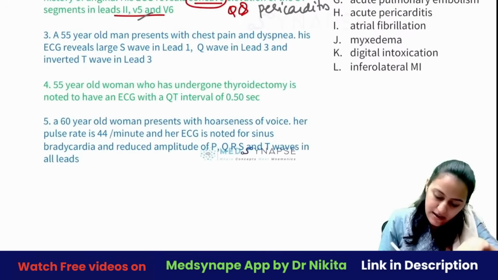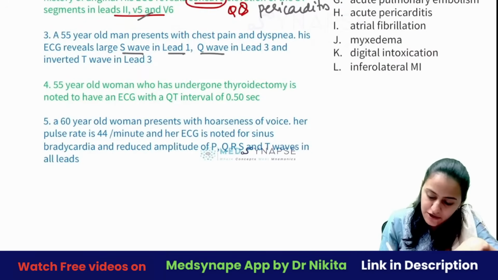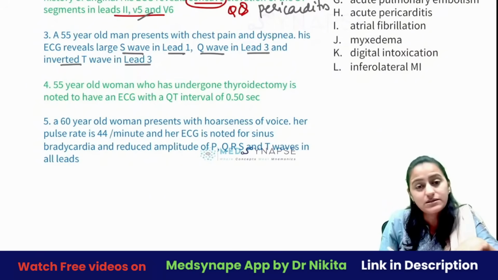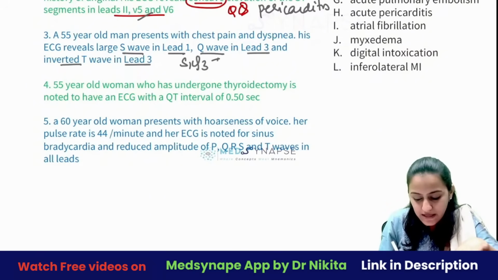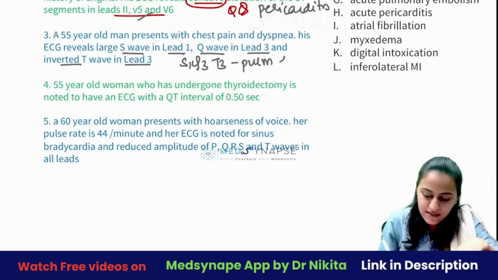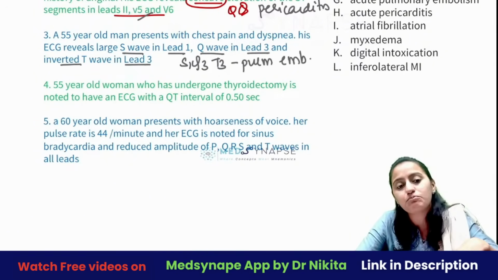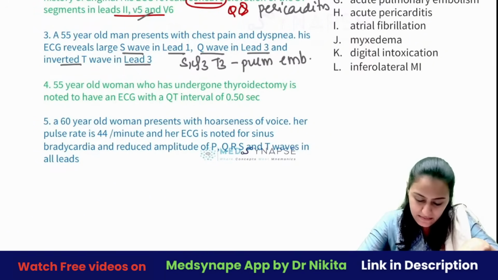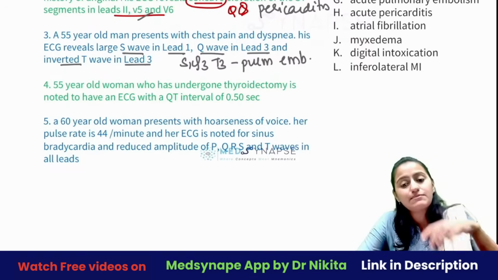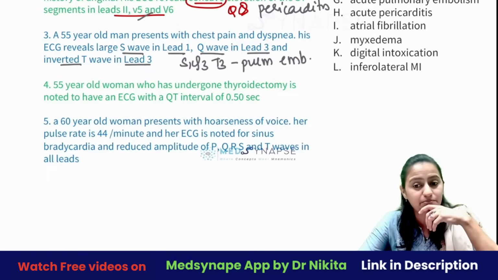Going to next one, S wave in lead 1, Q wave in lead 3 and T wave inverted in lead 3. So this is S1, Q3, T3. What is this going to be? This is going to be pulmonary embolism. Okay, this is going to be pulmonary embolism. Next question. Tell me, what do you think will be the answer to the question number 4?